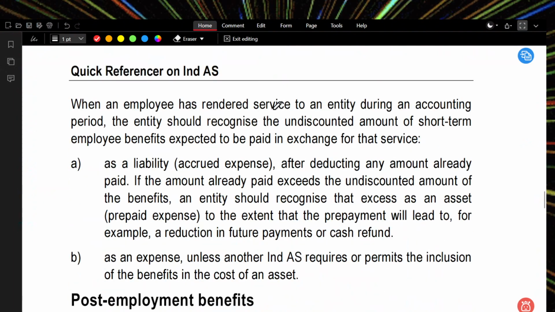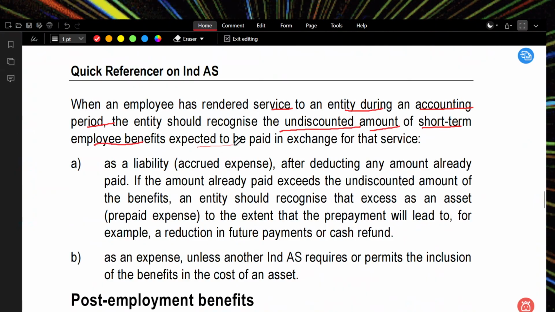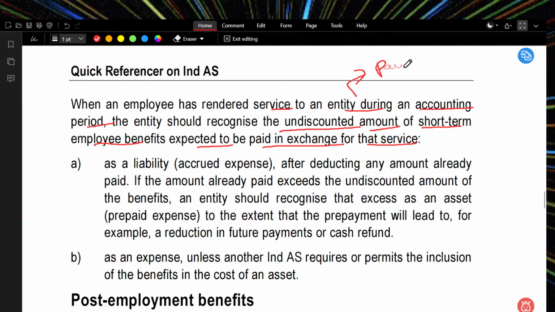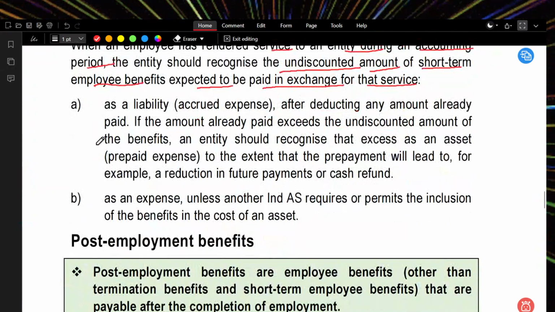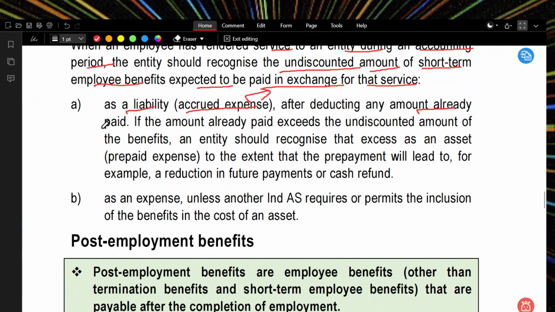When an employee has rendered service to an entity during an accounting period, the entity should recognize the undiscounted amount of short-term employee benefits expected to be paid in exchange for the service. So I need to pay some money. Can I discount it, account for it, and when I pay it, consider the difference as interest? No, you can't do that. Whatever amount needs to be paid should be recognized as an undiscounted amount as a liability, accrued expenses, after deduction of any amount already paid.